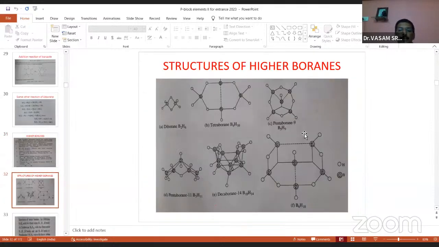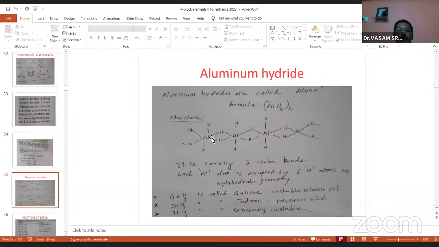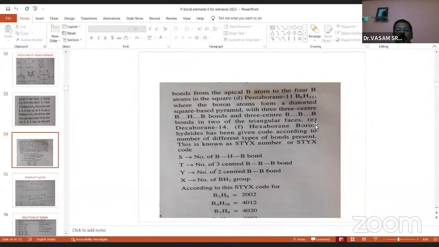You see, these are the higher boranes: diborane, tetraborane, pentaborane, and like this. And the structural information of diborane and the others. These are all the higher borane structures.